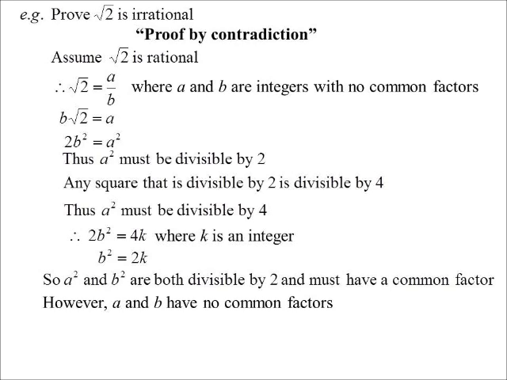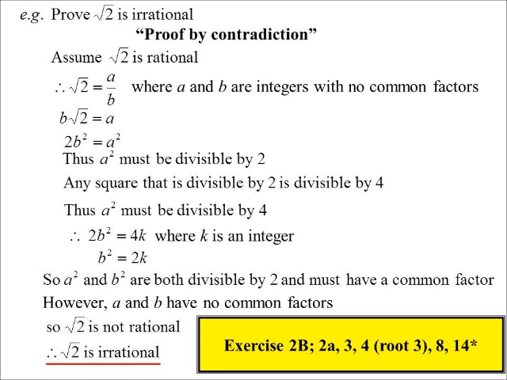So we know they don't. That was our assumption. So therefore, the square root of 2 cannot be rational. If it's not rational, it is in fact an irrational number. So that's a proof by contradiction. So a little quick one there.